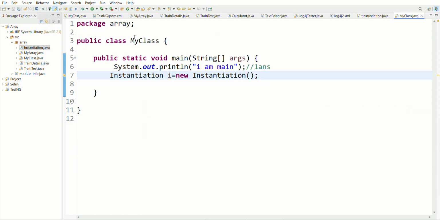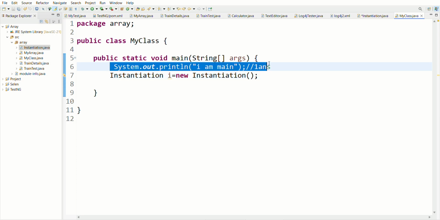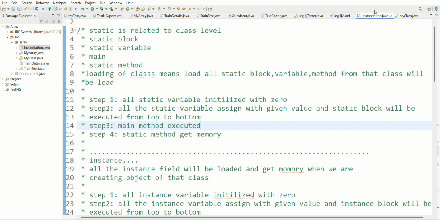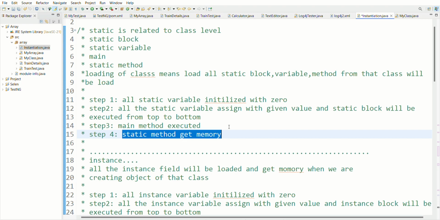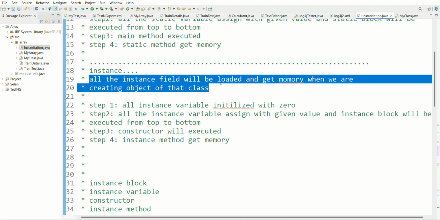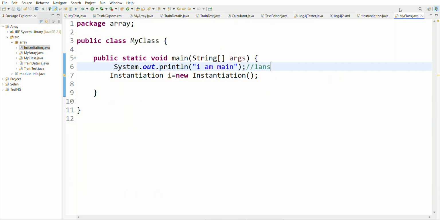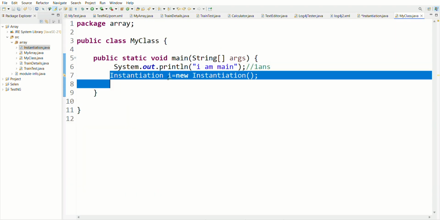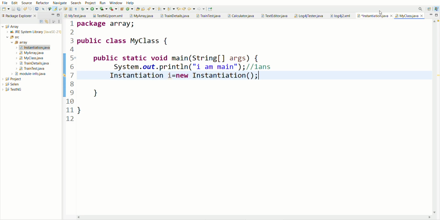My class contains the main method. It contains the printing statement. It will execute this. After that, the third step is completed. If there is no static method, it won't get any memory. If there is a static method, it will get memory. That's it. After that, all the instance members will be loaded when we are creating the object. When I am creating this instance, I is equal to new instance, all the instance members will get memory.